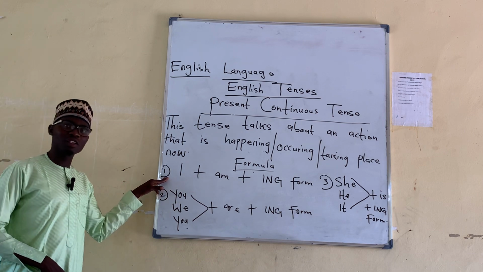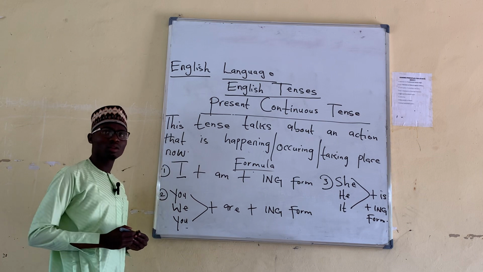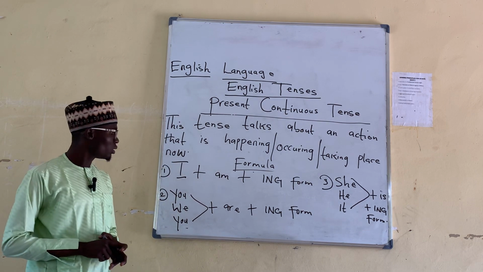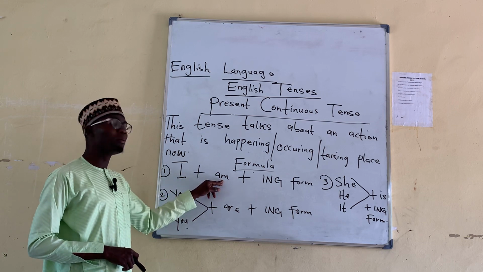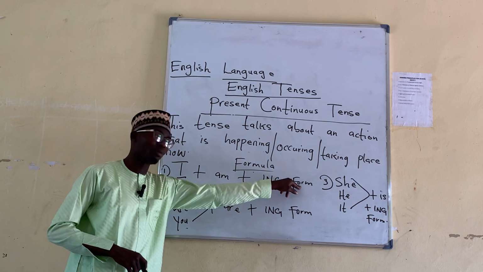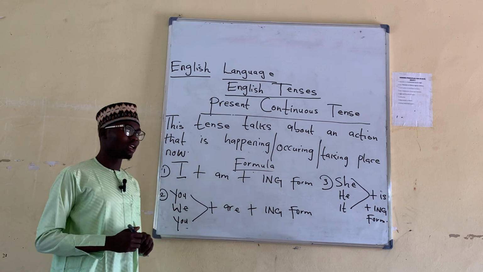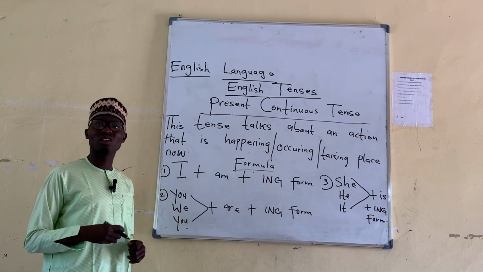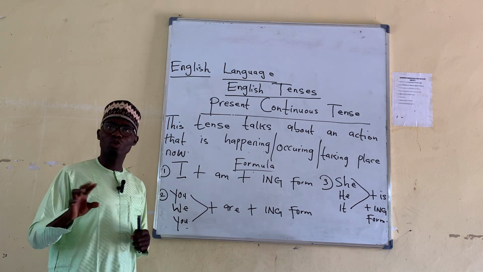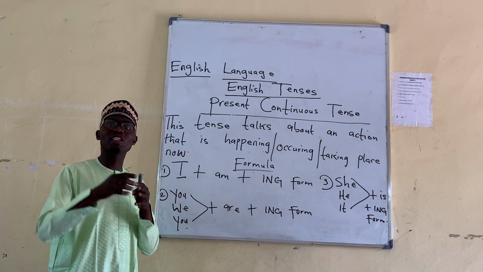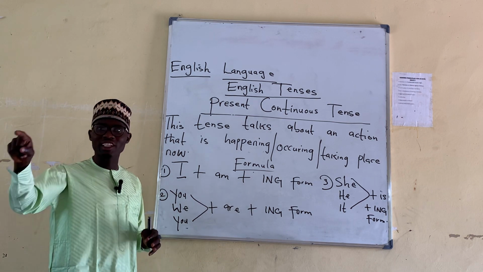Let's see the formula of present continuous tense. The first one is I. Whenever you see I as a personal pronoun, it goes with what? Am, which is I plus am plus ing form. Meaning that for the ing form, if you take the root form of a word, you are to add ing to make the word. For example, if you take eat and add ing, it will be eating.